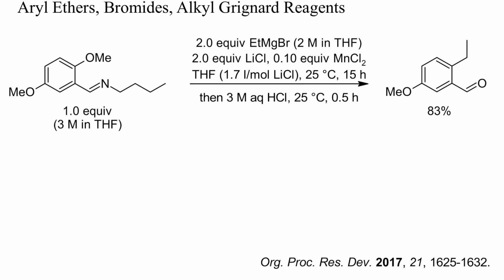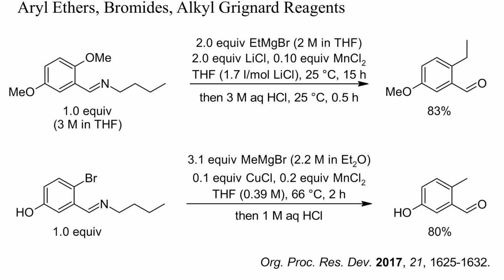Here, the imine of a 2-methoxybenzaldehyde was treated with an excess of ethyl magnesium bromide and catalytic manganese chloride. Hydrolysis then yielded the ortho-ethylated benzaldehyde. Without protection as imine, the formyl group would probably have reacted with the Grignard reagent to a secondary alcohol.